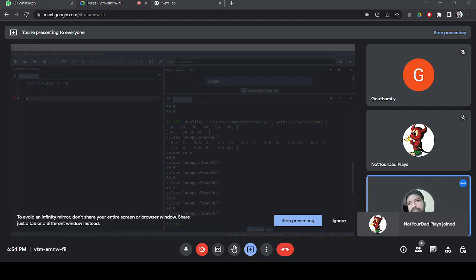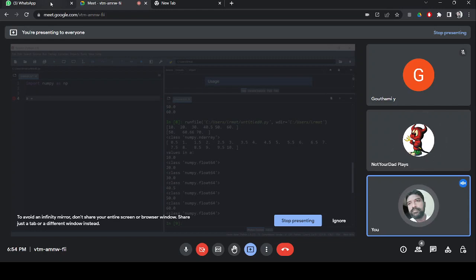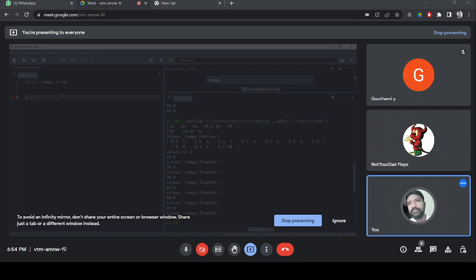Deepika, welcome back. Good evening, sir. Good evening. Deepika, we are discussing the NumPy package that we already started. Just for your information, arrays can be created in Java or in C++ or in C, but here we are creating them with the help of the NumPy package. The NumPy package provides a facility for creating multi-dimensional arrays: one dimension, two dimension, multi-dimension. Okay, this is what we are discussing.